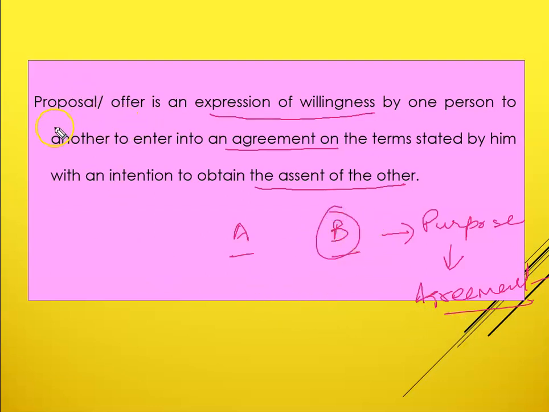So we can say that an offer is something wherein you are expressing something, you are making some stipulation, some statement to the other person. A is making some statement to B. Why is he making such a statement? Because he wishes to get into an agreement with B, right? And obviously when you make an offer to some other person, your intention is also to avail the assent of that other person. You want to get the consent of that other person. If you think that your offer would not be accepted, you may not make an offer to that person. So it is quite simple, the meaning of proposal.